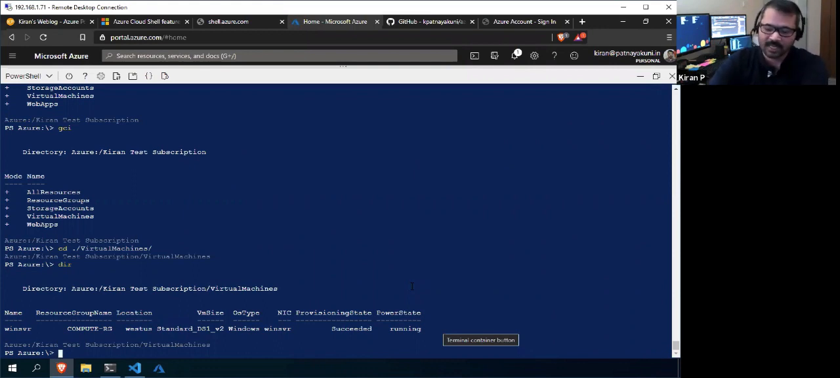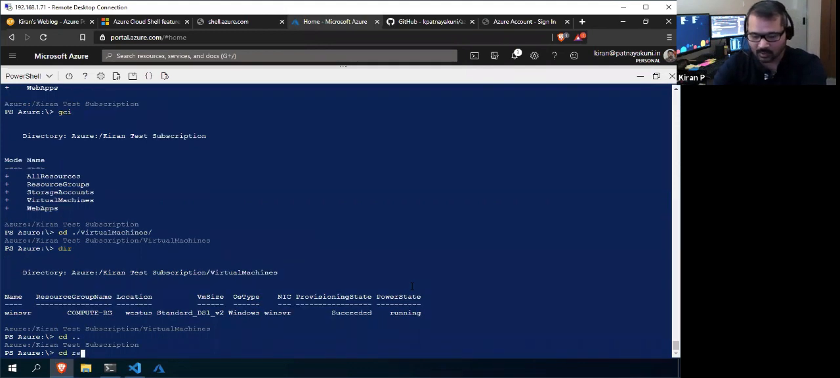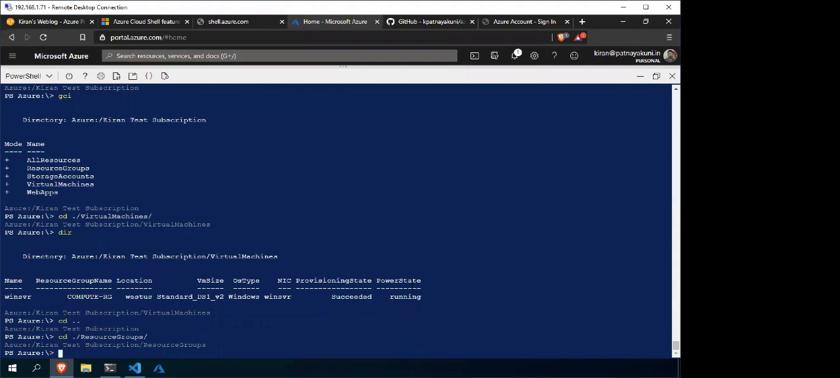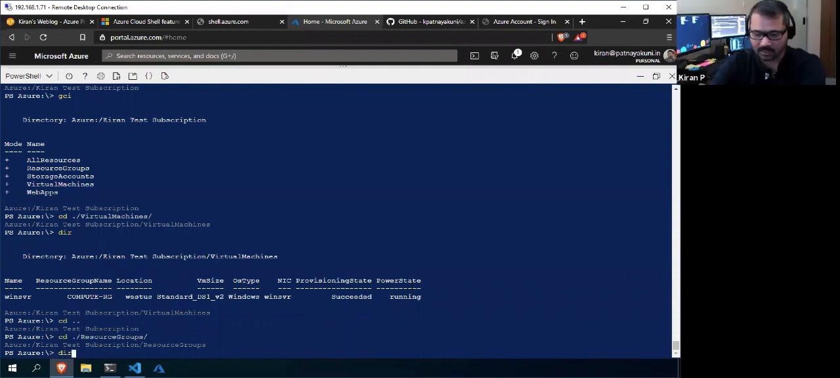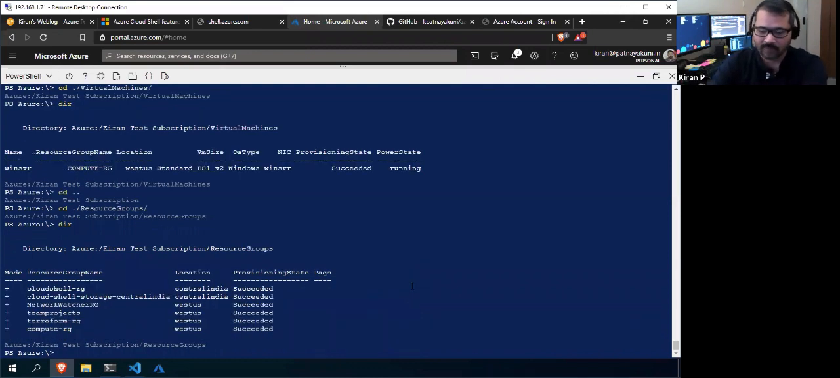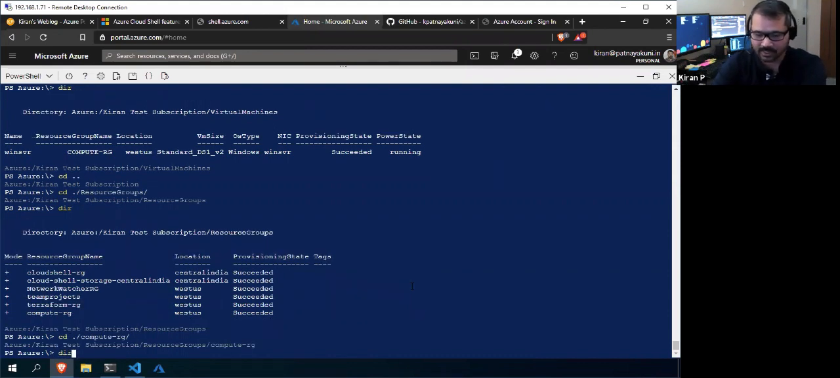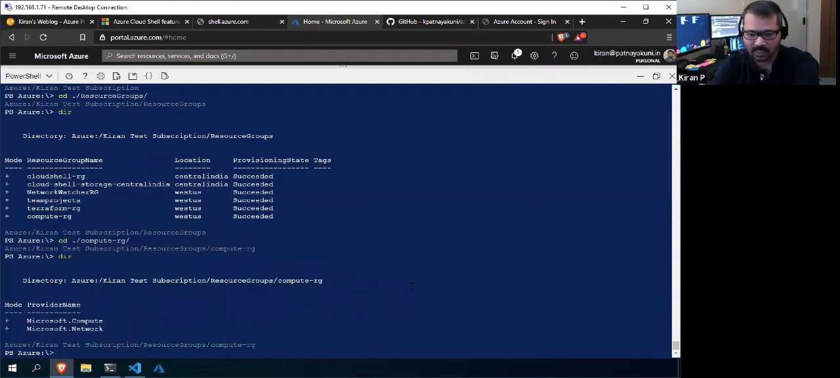So this way we can go inside the resources, and we can list here, right? And also I want to go back to the resource groups. Right now I'm in the resource group directory, where these are all the resource groups I have. I want to enter into the compute RG. And if you see here, there will be some providers, compute and network. That means these two provider resources are available in the compute-RG resource group.